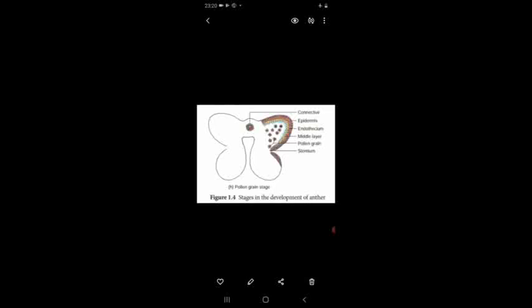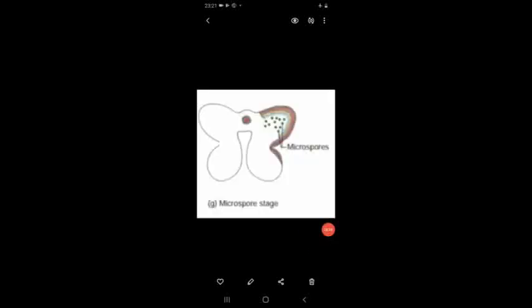So this is said to be the pollen grain stage and also the development of anther. Inside the microsporangium, they have the pollen grains or microspores. In some plants, the microspores which are held together are called pollinium. Example, Calotropis. In some plants, they have compound pollen grains. Example, Drosera and Drimys.